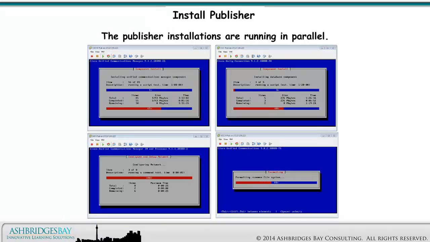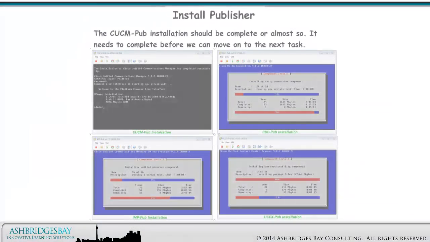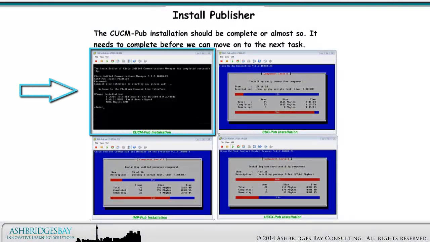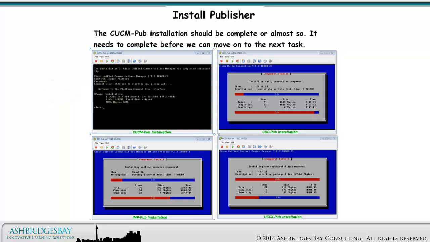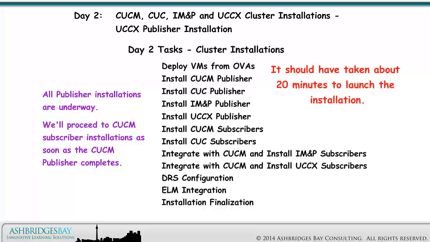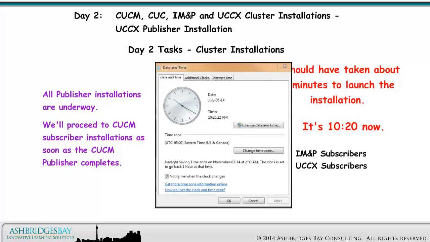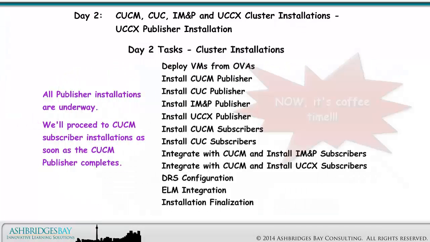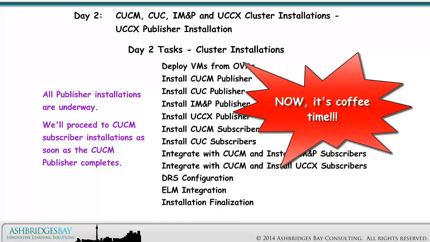The publisher installations are running in parallel. The CUCM pub installation should be complete, or almost so. It needs to complete before we can move on to the next task. All publisher installations are underway. It should have taken about 20 minutes to launch the installation. It's 10:20 now. We'll proceed to CUCM subscriber installations as soon as the CUCM publisher completes. Now it's coffee time.